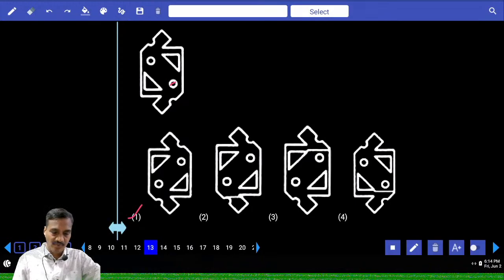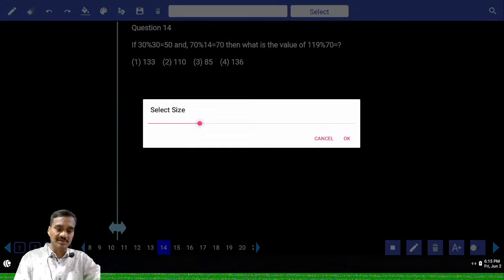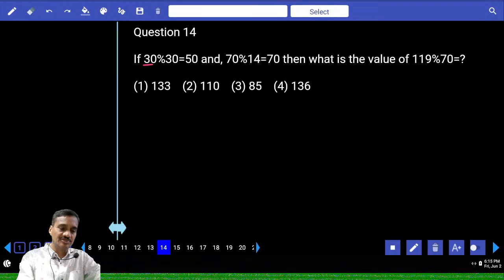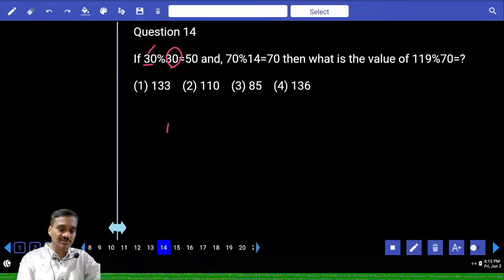Then 14. Now 30% of 30 is 15. Now this percentage is nothing but a symbol, isn't it? Then 30 and 13. Tell me any answer to this one. Now here this 30 and 3 plus 0 is how much? 3 plus 0 is 3. Now here the second number 30, sum of the digits in that one is 3. Now this 30 divided by 3 is how much? 10. Now 10 into 5 is 50.